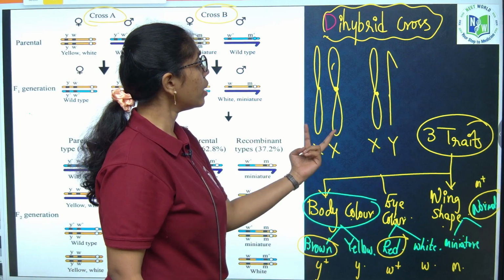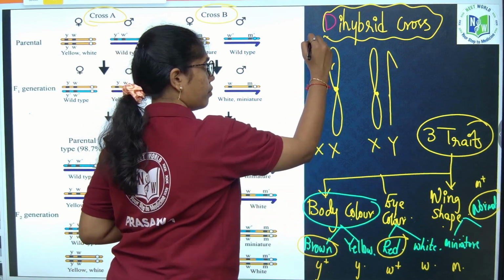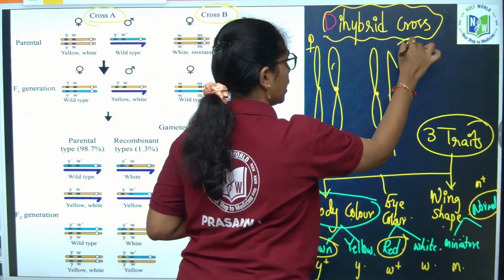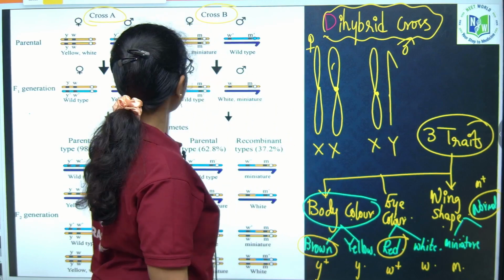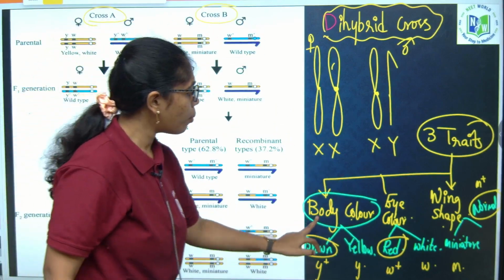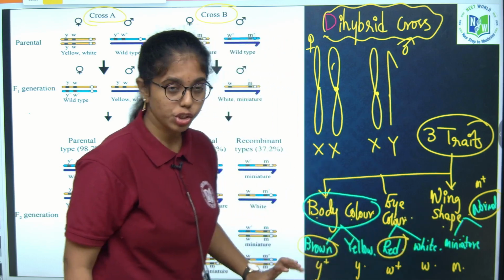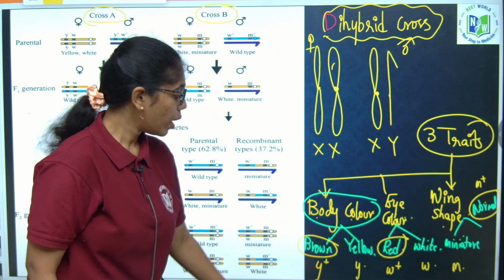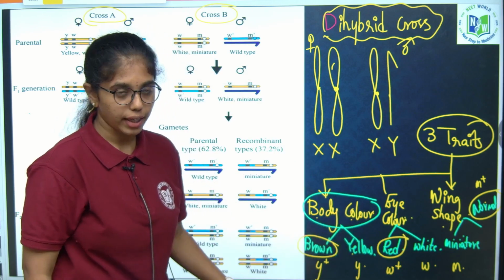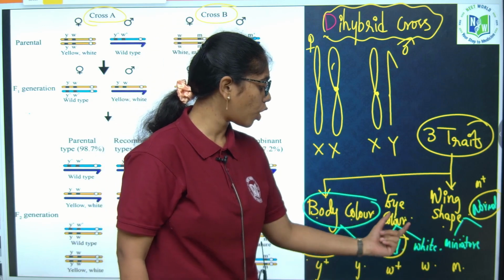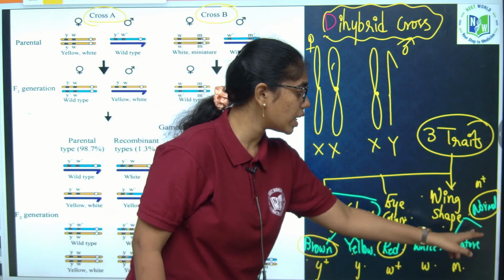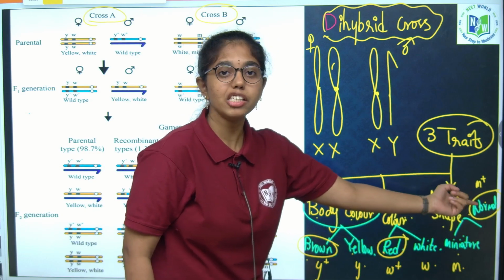Let us take one allosome of female and this is male, XX and XY. 3 traits he has considered to conduct 2 crosses. What are they? Body color, eye color and wing shape. For body color, brown and yellow are the 2 body colors and the dominant is brown. Eye color, red and white, dominant is red. Wing shape, miniature and normal, and the dominant is normal.